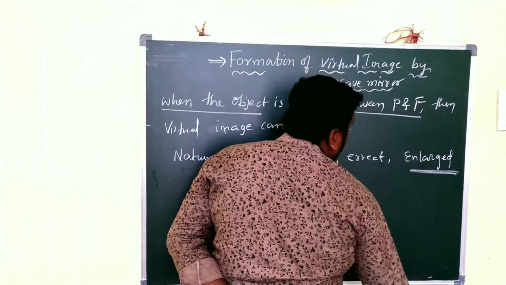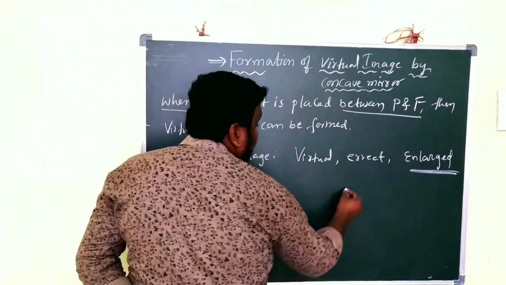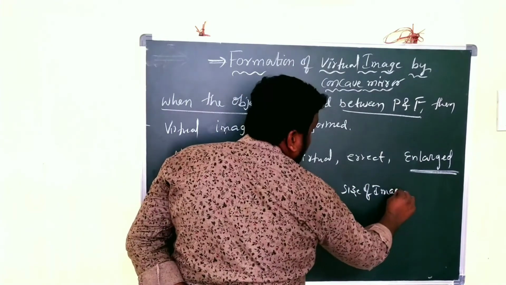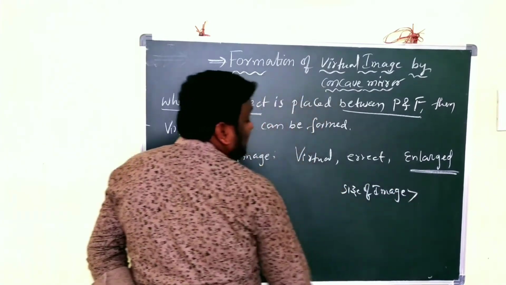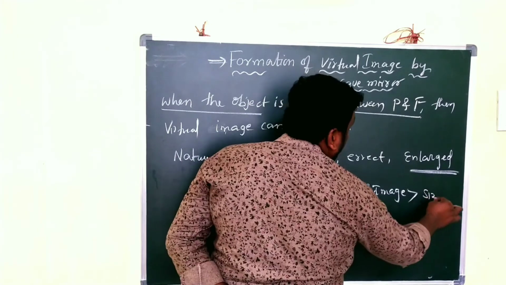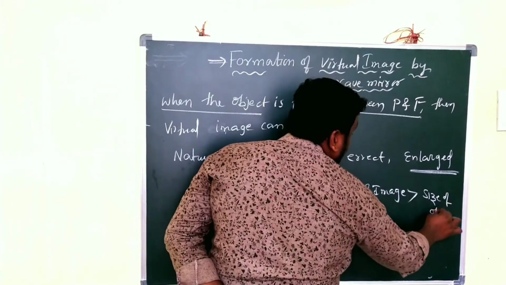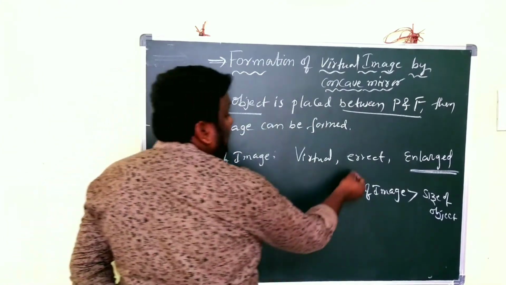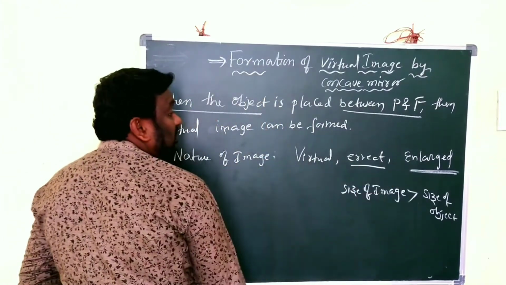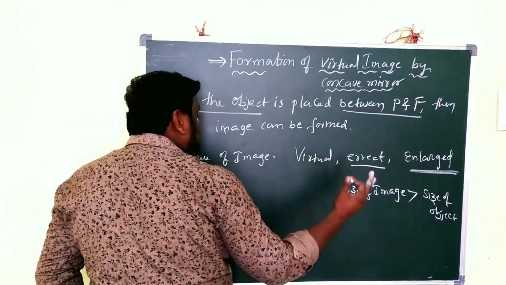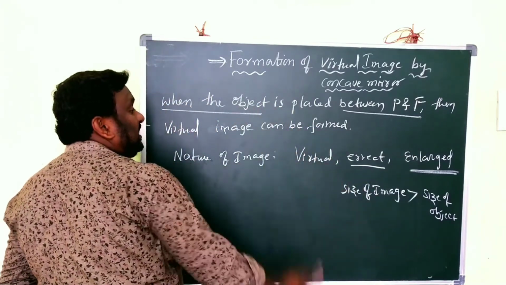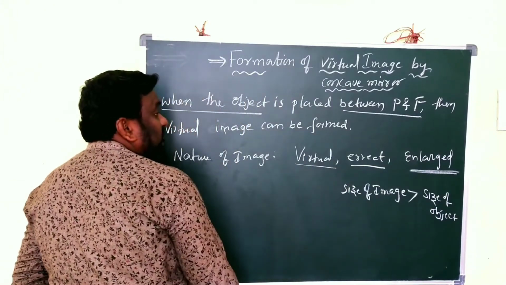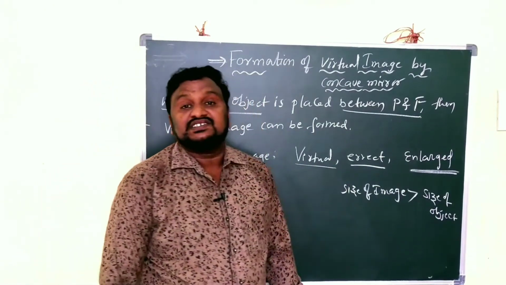What is meant by enlarged image? Here the size of the image must be greater than the size of the object, then only it is called enlarged image. Clear? Erect means upright. How the object is there, in the same way the image we are getting. And virtual image, we are not getting any image on the screen.